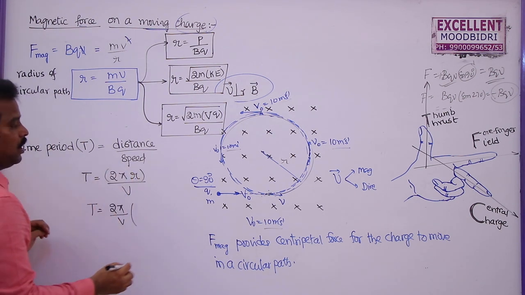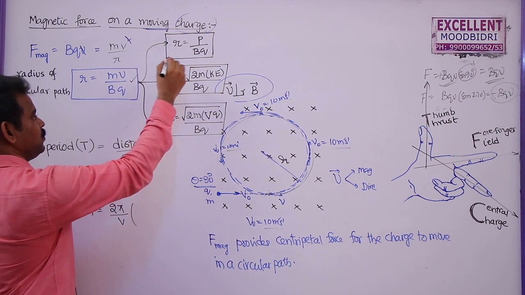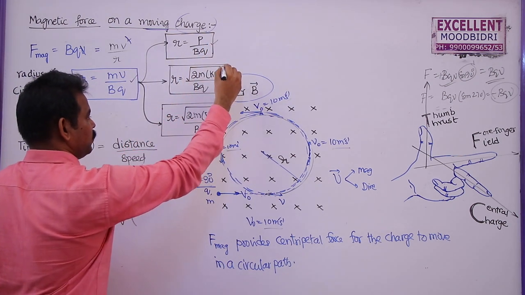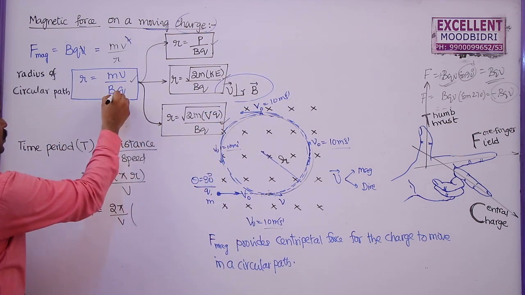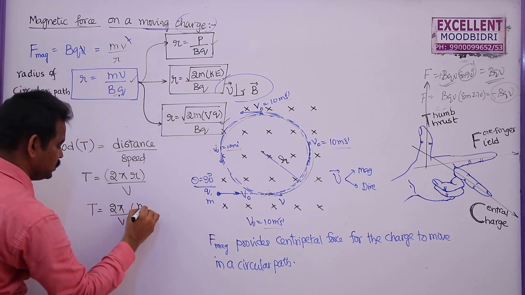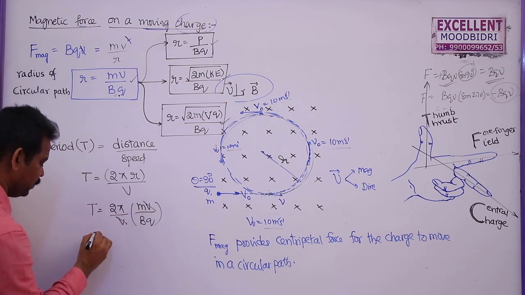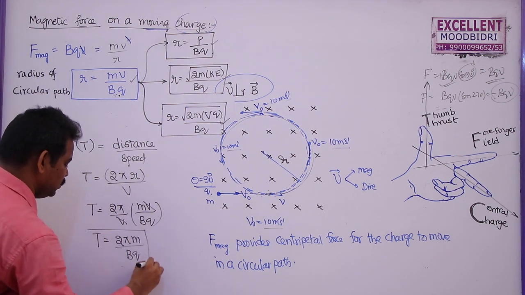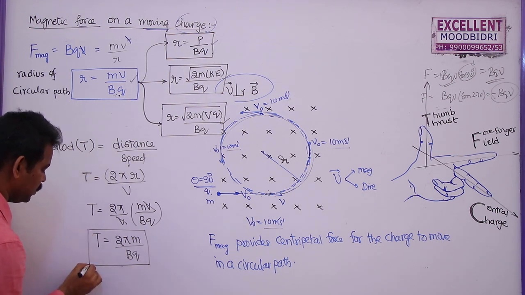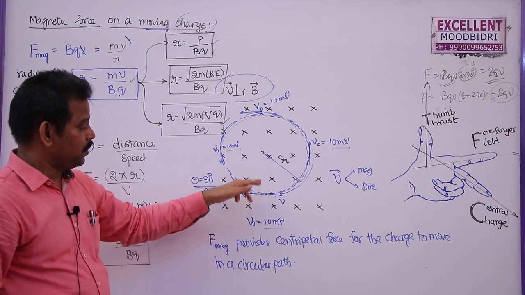What is this r? r is the radius of the circular path described by the charged particle, which is given by either mv by Bq, or p by Bq, root over 2m KE by Bq, or root over 2mVq by Bq. So I am going to substitute the fundamental formula, which is mv by Bq. Now you cancel v and v. The time period in this case is given by 2 pi m by Bq. So this is the time period of the charged particle in uniform circular motion when the charge enters into a magnetic field perpendicular to it.